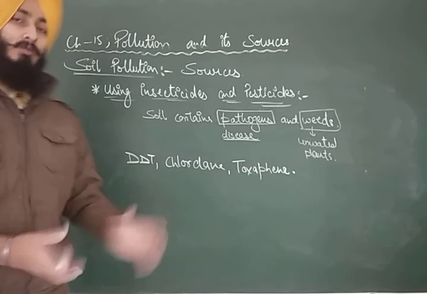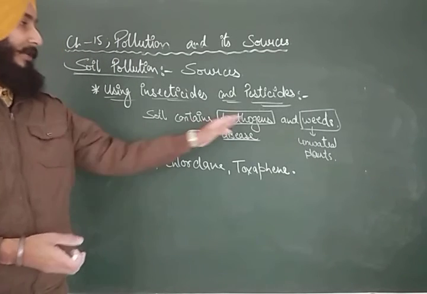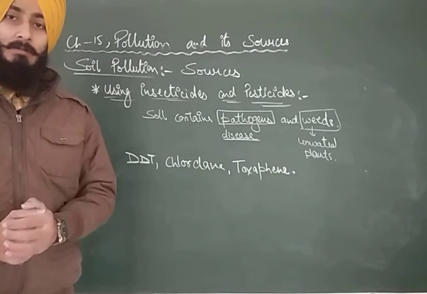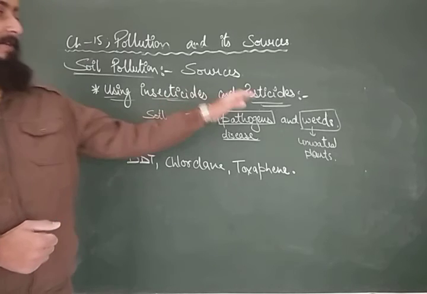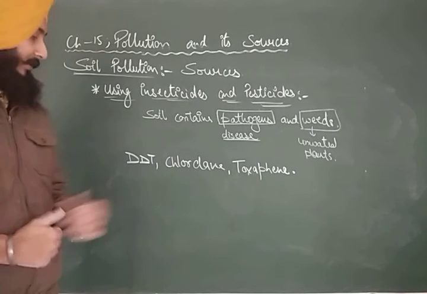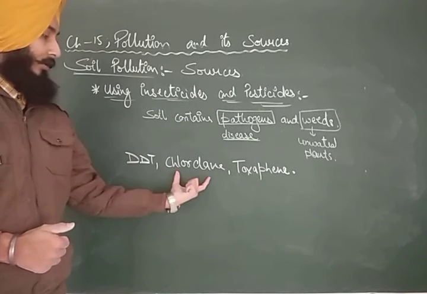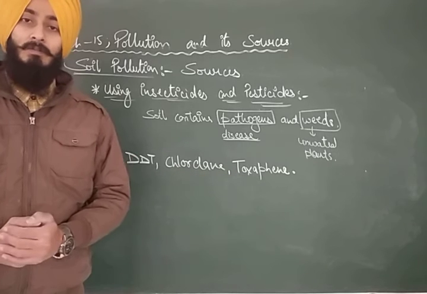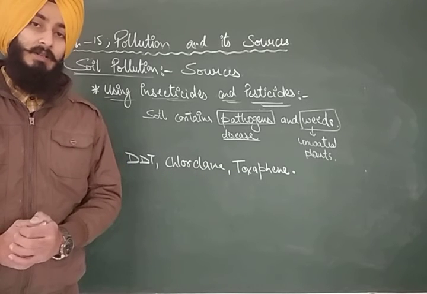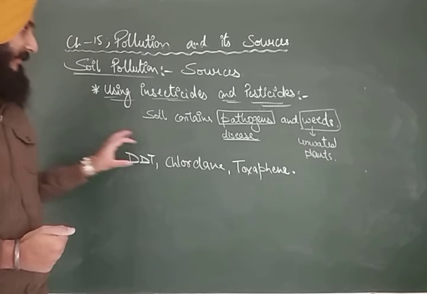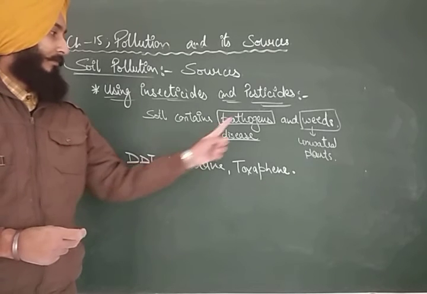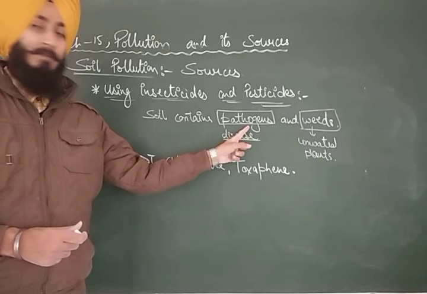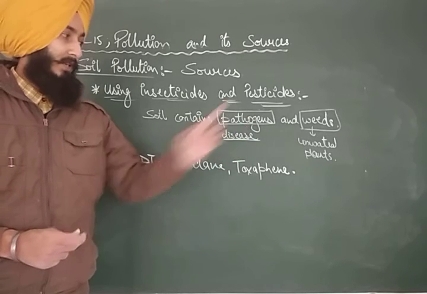So in order to remove these pathogens and weeds from the crops, the farmers are using different types of insecticides and pesticides, for example, DDT, chlorine and toxaphene. But the thing is, these insecticides and pesticides are not just killing the unwanted pathogens and weeds.